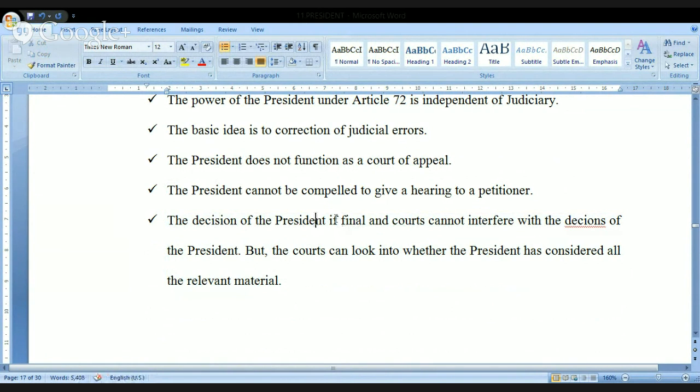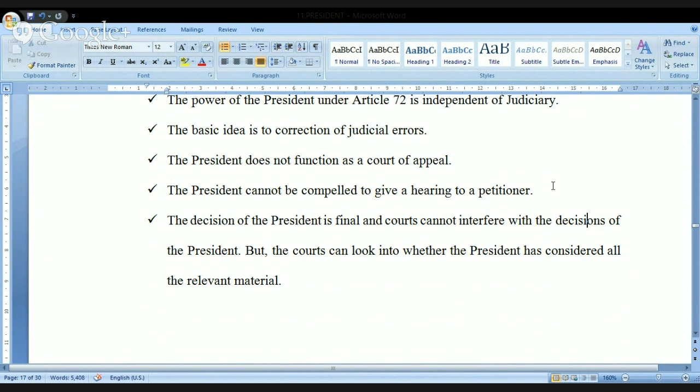See here, the decision of the president is final and the courts cannot interfere with the decisions of the president. What do you mean by this? Because the case is going to the President of India after the completion of the judiciary, so the president is taking certain things into consideration.